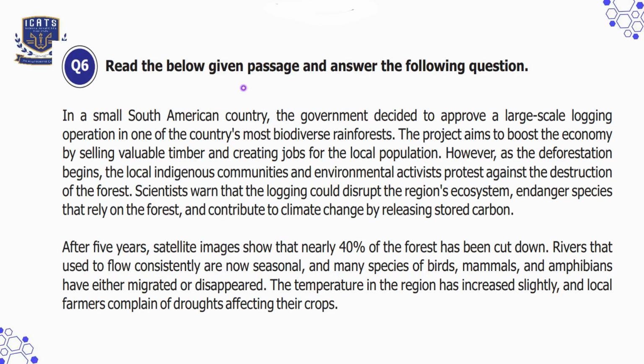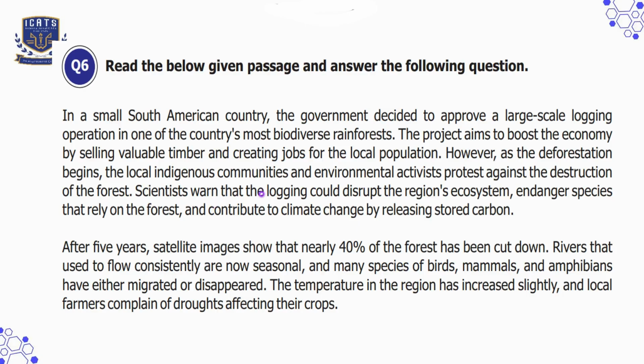Question number 6. Read the below given passage and answer the following question. In a small South American country, the government decided to approve a large scale logging operation in one of the country's most biodiverse rainforests. The project aims to boost the economy by selling valuable timber and creating jobs for the local population. However, as the deforestation begins, the local indigenous communities and environmental activists protest against the destruction of the